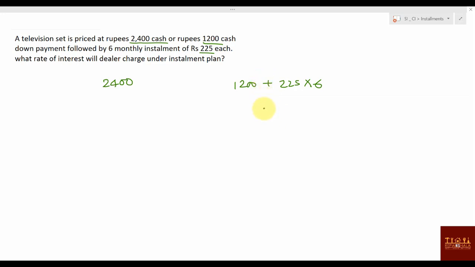So you are paying 1,200 plus 1,350, or actually how much you are paying? 2,350. What is the actual cost? 2,550. Sorry. So that is 2550, right? So 2550. What is the cost? 2400.